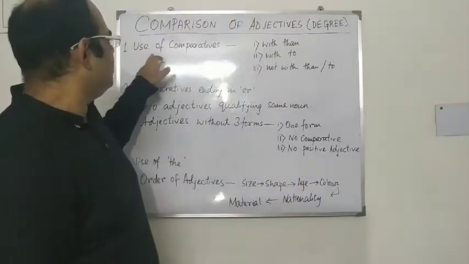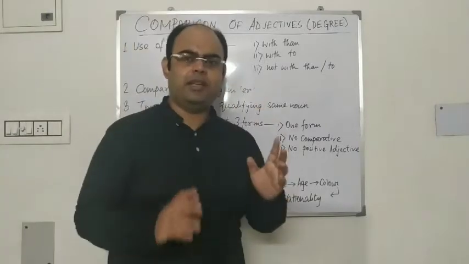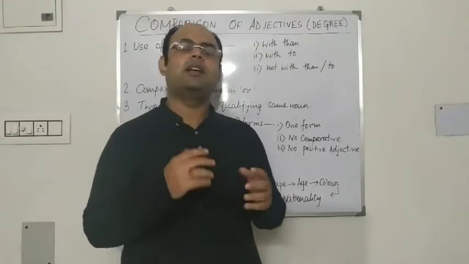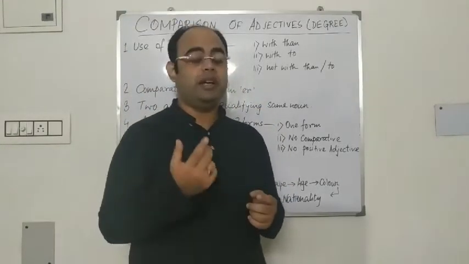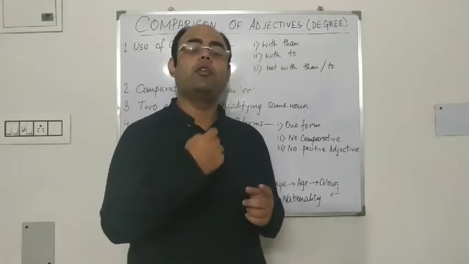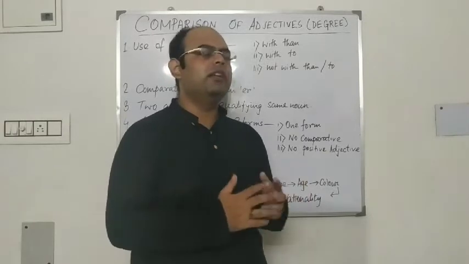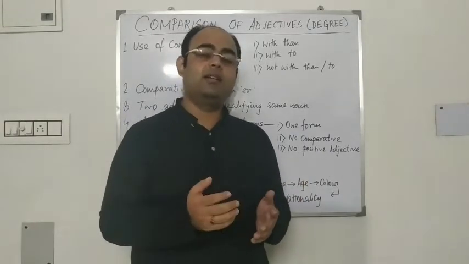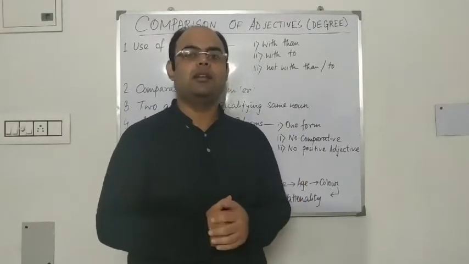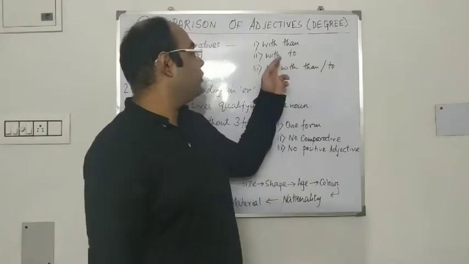See, use of comparatives. The first type, and this is the usual type: an adjective in the comparative degree will be followed by than. Let me give you one example. Ravi is taller than his sister. So, taller than. Then the second type, with to.